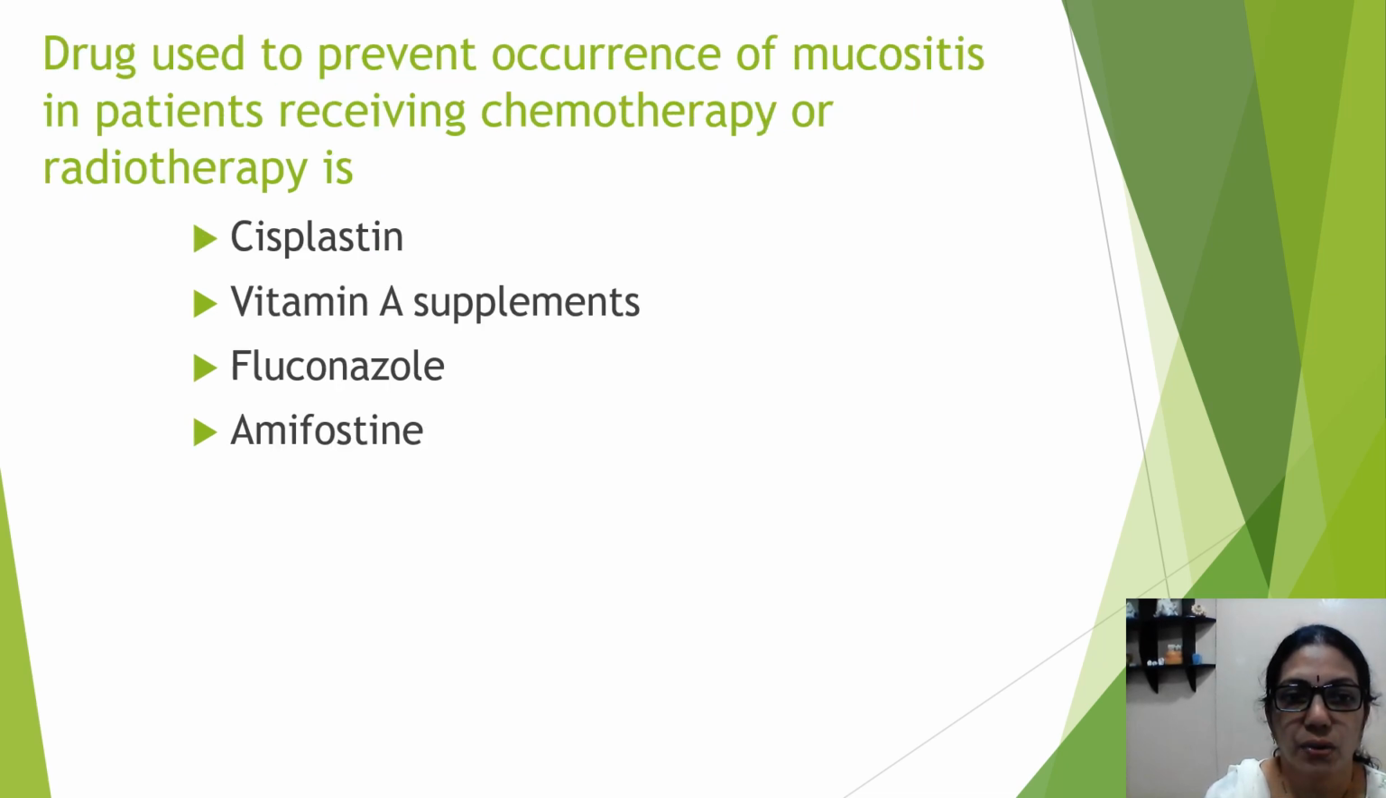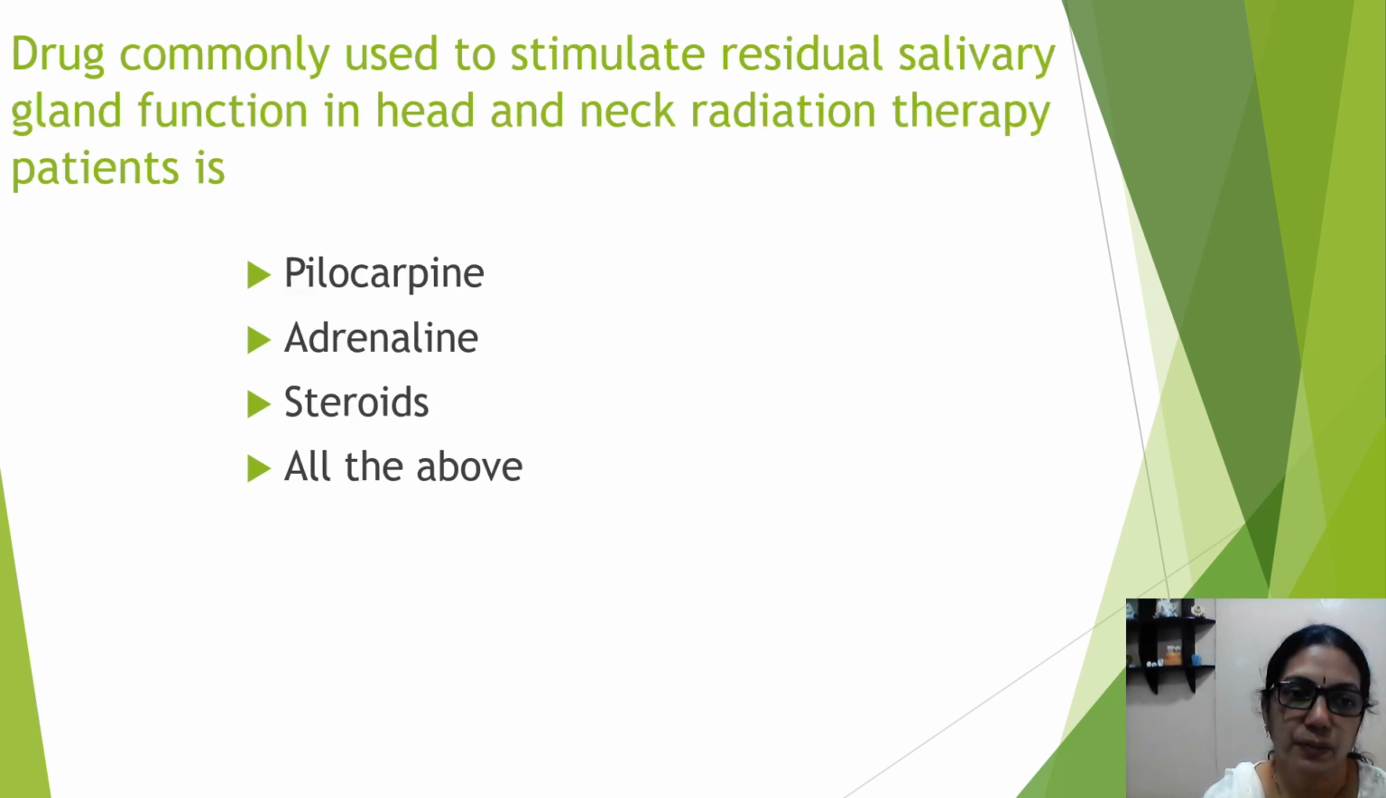Next question, what is the drug used to prevent the occurrence of mucositis in patients receiving chemotherapy or radiotherapy? Is it cisplatin, or vitamin A supplements, or fluconazole, or amifostine? So what is the drug used to prevent the occurrence of mucositis? The drug used is amifostine. Just go through this drug's mechanism of action, how it helps in preventing mucositis. Just go through this topic.